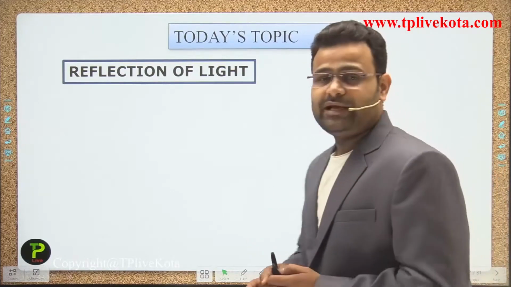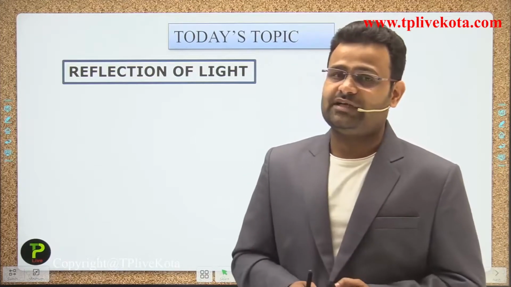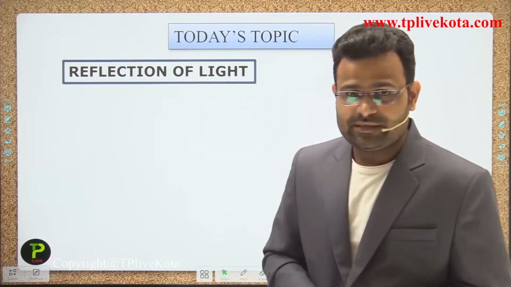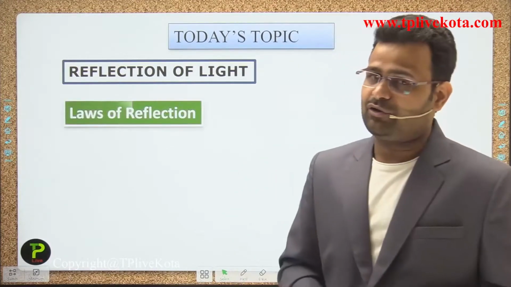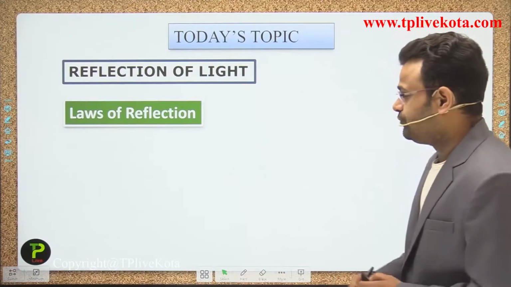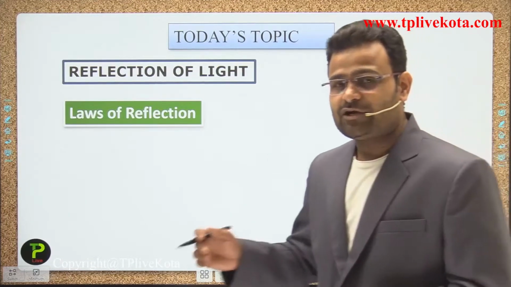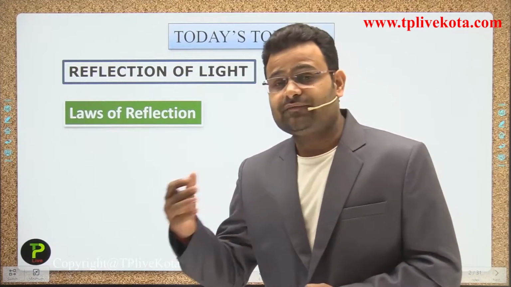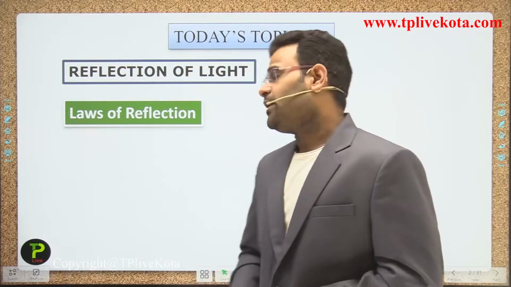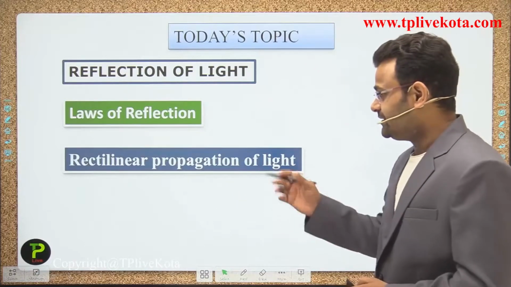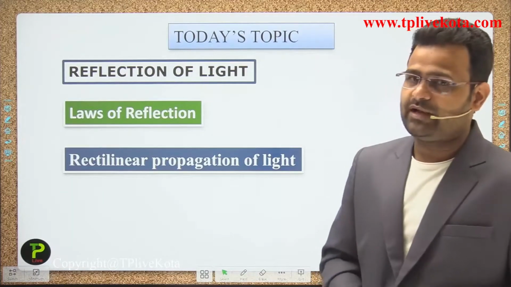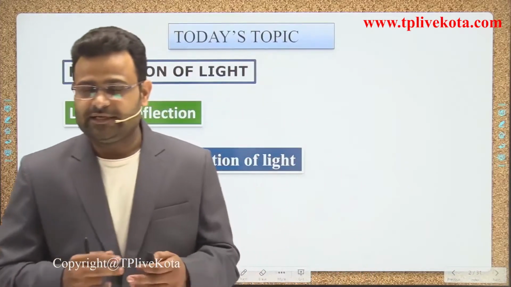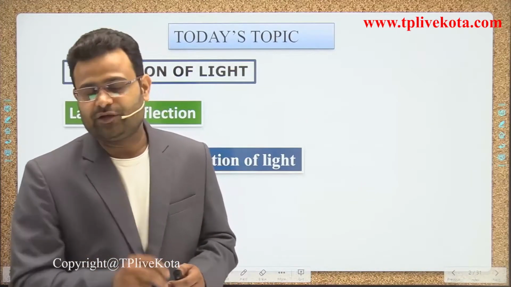When light is incident on any surface, there are some mathematical expressions behind it. So now we discuss the law of reflection, which shows the relation between the incident ray and the reflected ray. After that we discuss the rectilinear propagation of light. Basically it is a property of light.